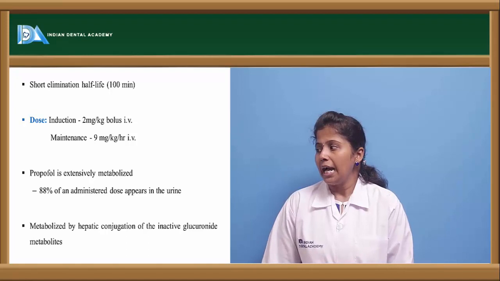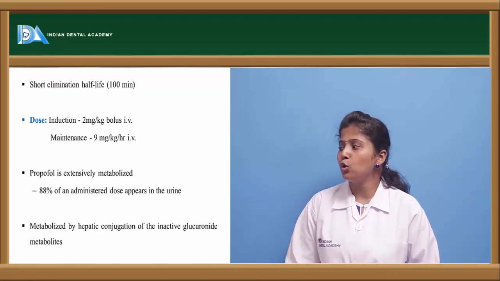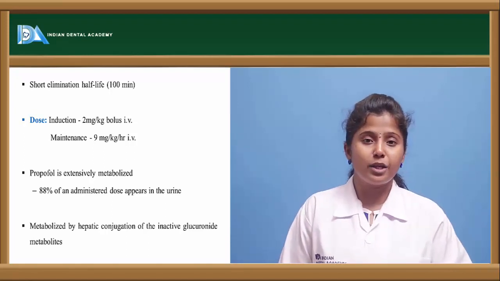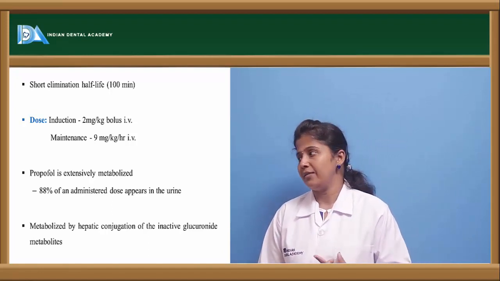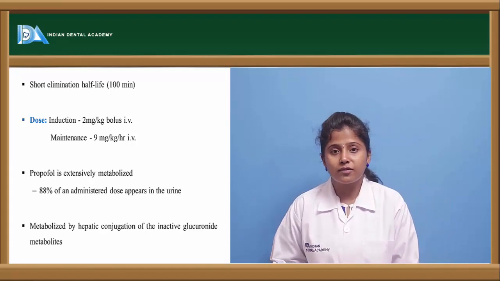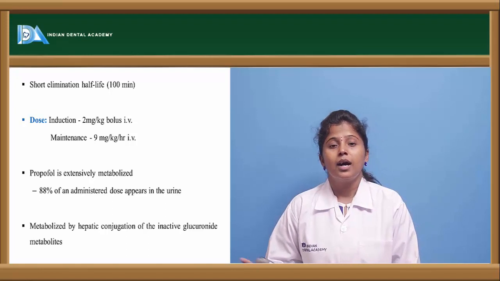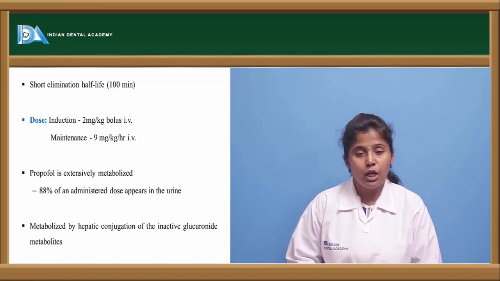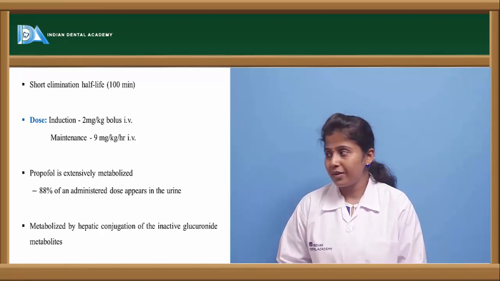And the dose for induction of anesthesia is about 2 mg per kg, and it is given in bolus form. It is not given as a continuous IV route, it is given as a bolus IV injection, and the maintenance dose of this drug is about 9 mg per kg for every 1 hour, and it is given through the IV route because this drug is eliminated in 100 minutes.